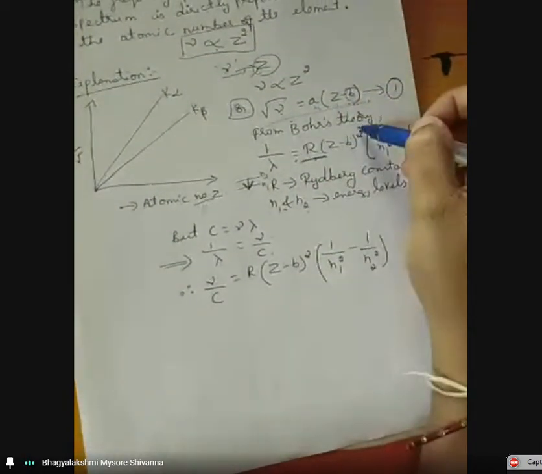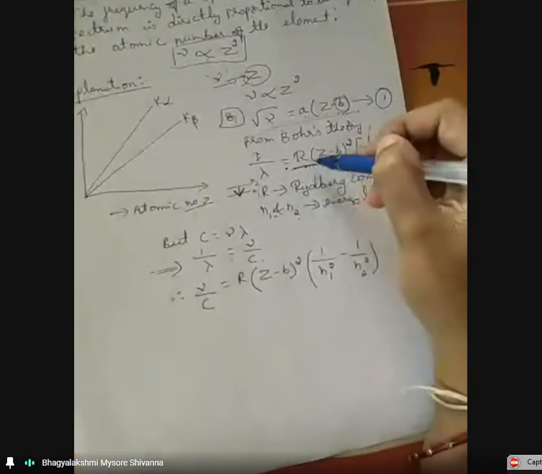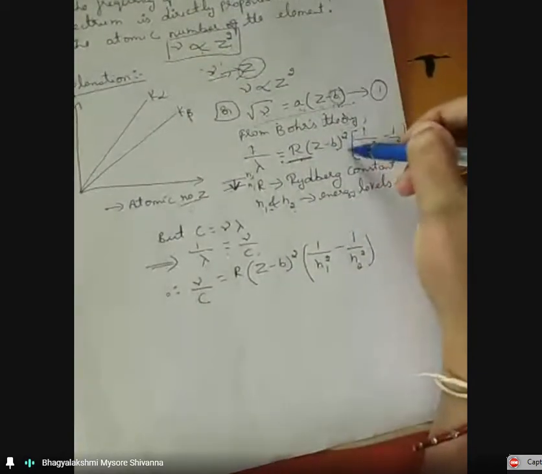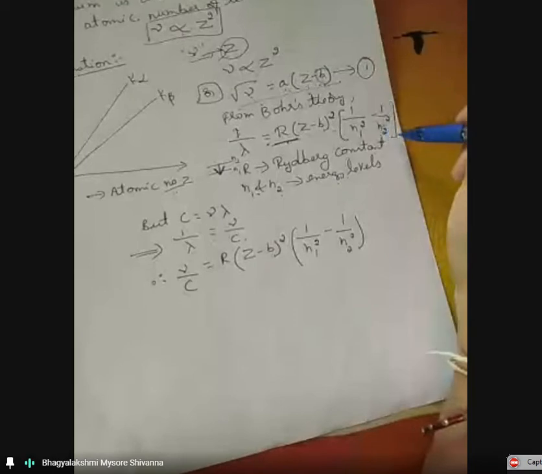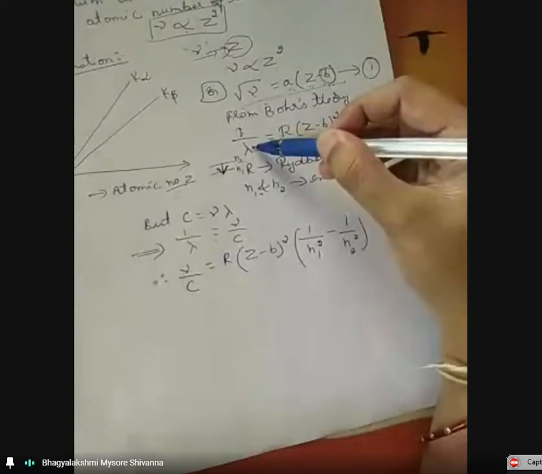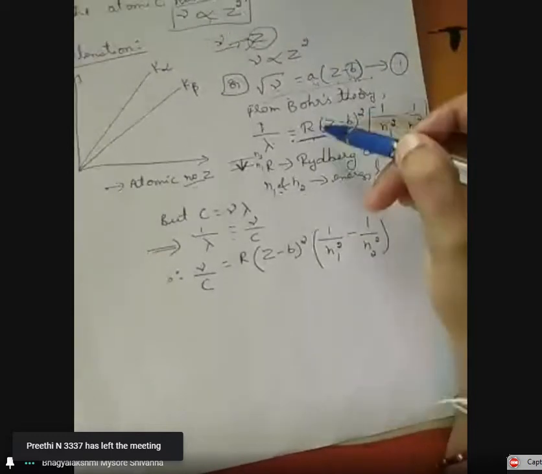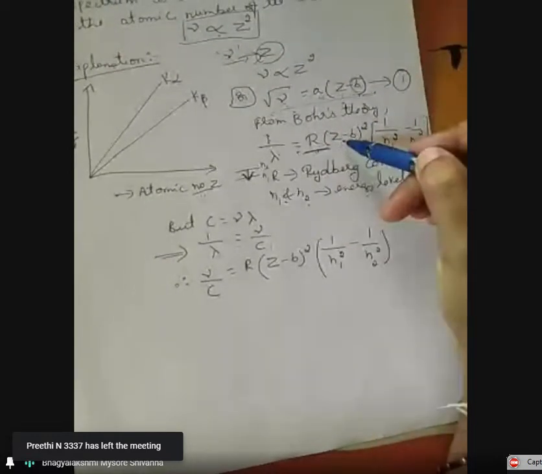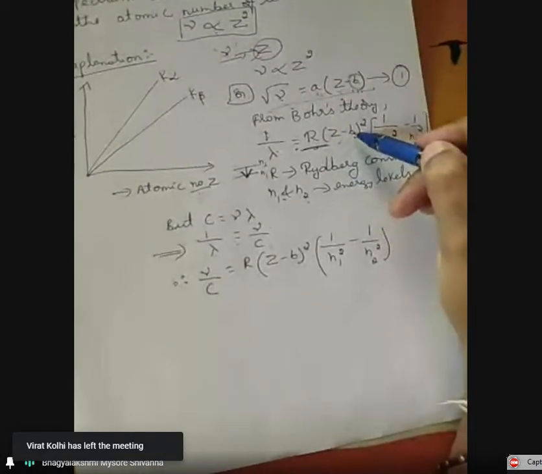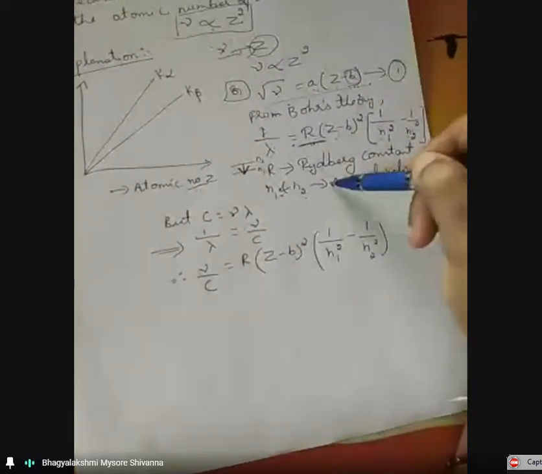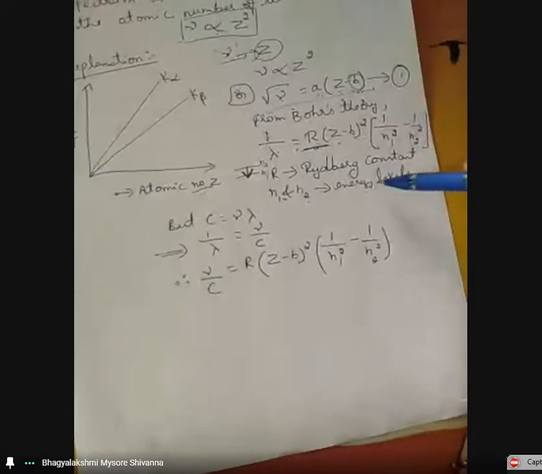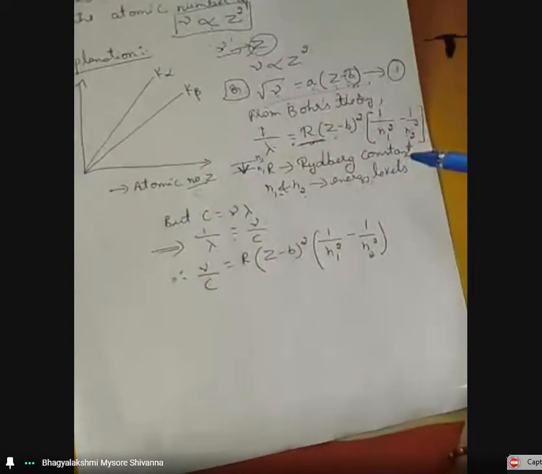From Gauss theory, 1 by lambda is given by R into (Z minus B) whole square into (1 by N1 square minus 1 by N2 square), where lambda is the wavelength, R is the Rydberg constant, Z is the atomic number, and B is a constant. N1, N2 are the energy levels between which the transition occurs.